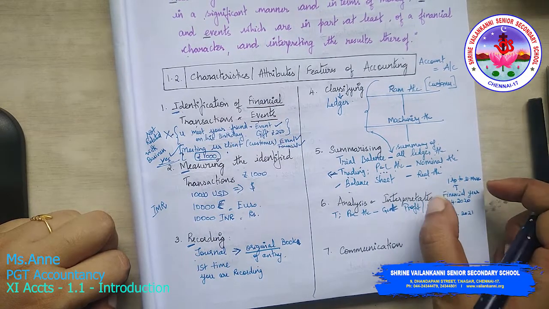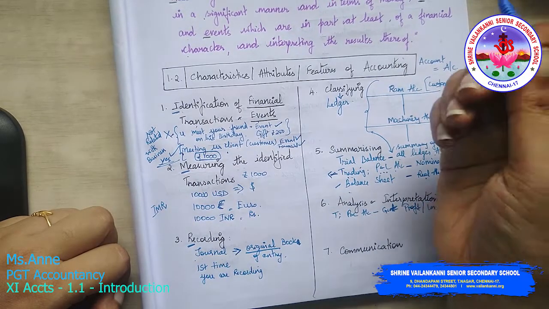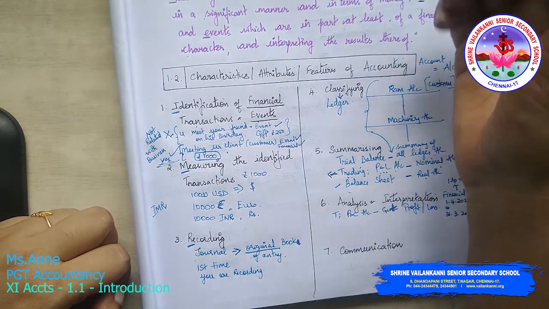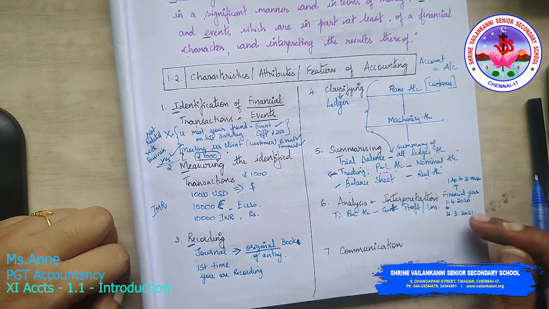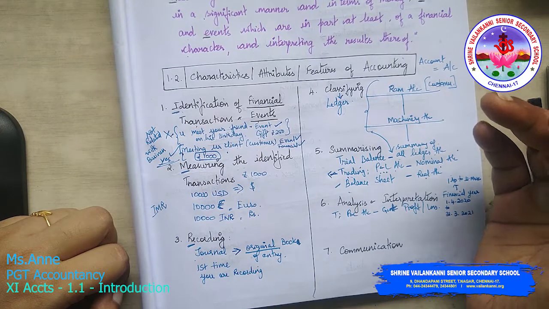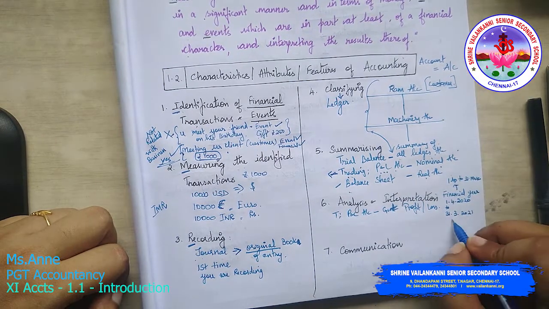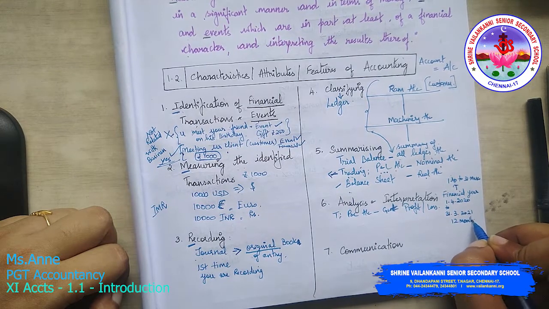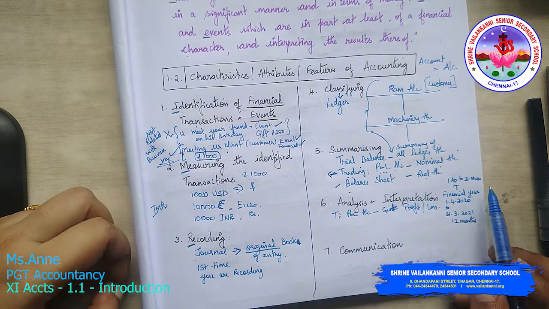That time frame will be called a financial year. If you count April, May, June, July, August, September, October, November, December, January, February, March, you will get 12 months. So 1st April to 31st March.